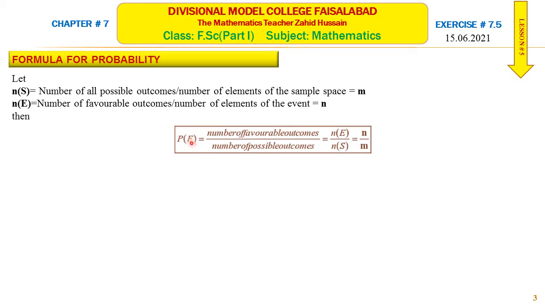If event E, then we will write E here. If event is A, B, C, D, we will write that letter. Number of favorable outcomes, that is the number of the elements of event, and number of possible outcomes, number of E over number of S. If number of E is equal to n and number of S is m, then n over m is the probability of this event. You will simplify this fraction. If there is a common factor in numerator and denominator, you will cancel that, and your answer should be in simplest form.